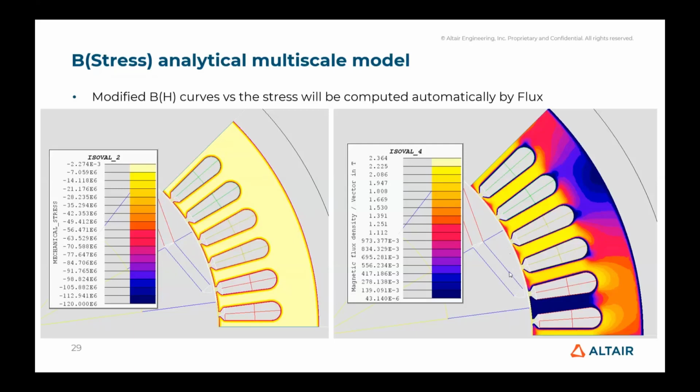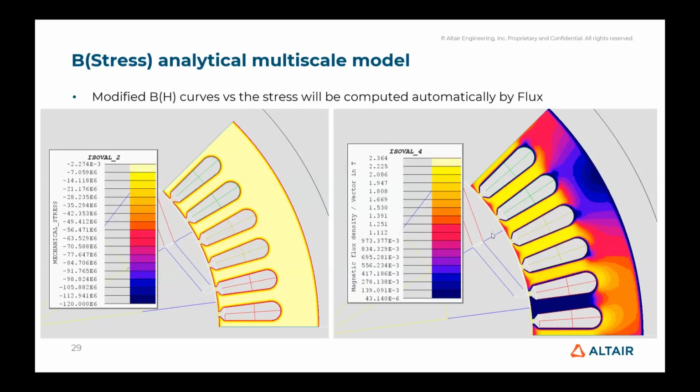Here we can see an area on the external border of the stator where we have low magnetic flux density.